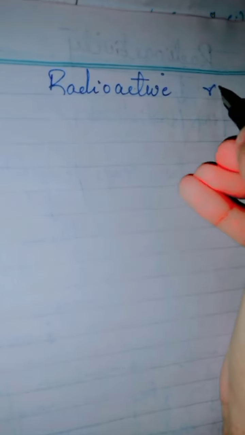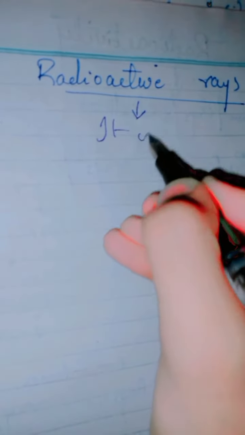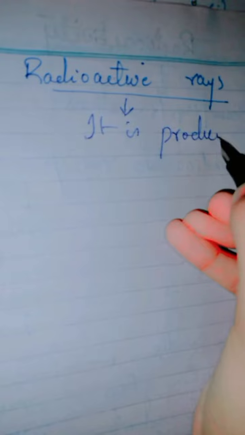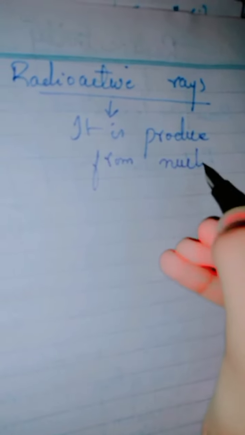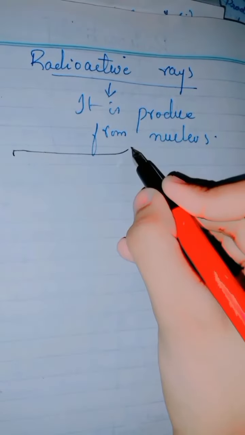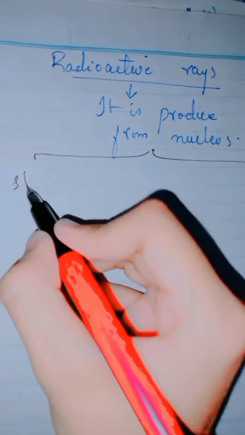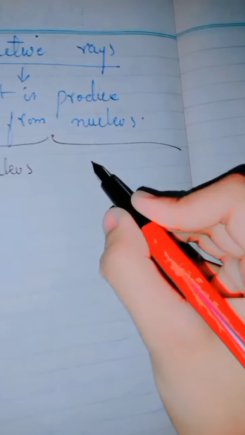But if we talk about the highly photon rays, that are radioactive rays, they are produced from the nucleus. But the nucleus is of two types: stable nucleus and unstable nucleus.